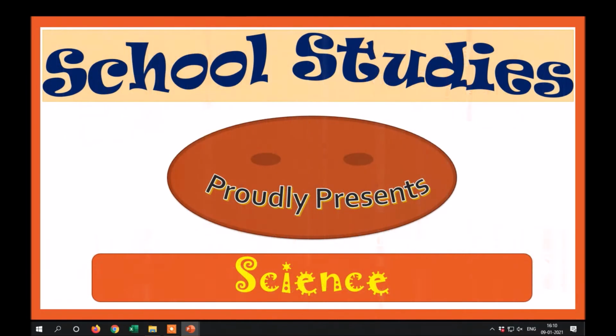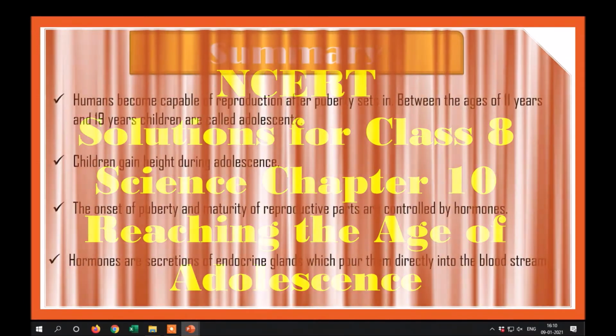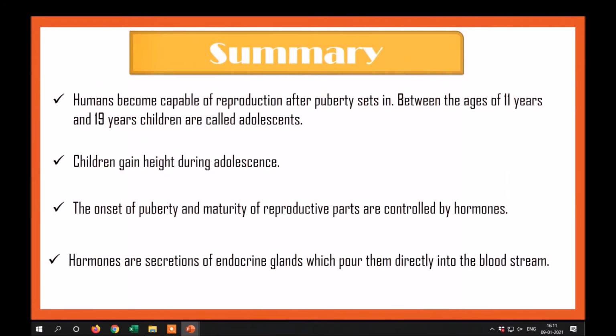Today, we will see a video related to science subject. In that, today's topic is NCERT Solution for Class 8 Science, Chapter 10, Reaching the Age of Adolescence. Before starting with the textbook exercise, let's do the summary of the chapter.